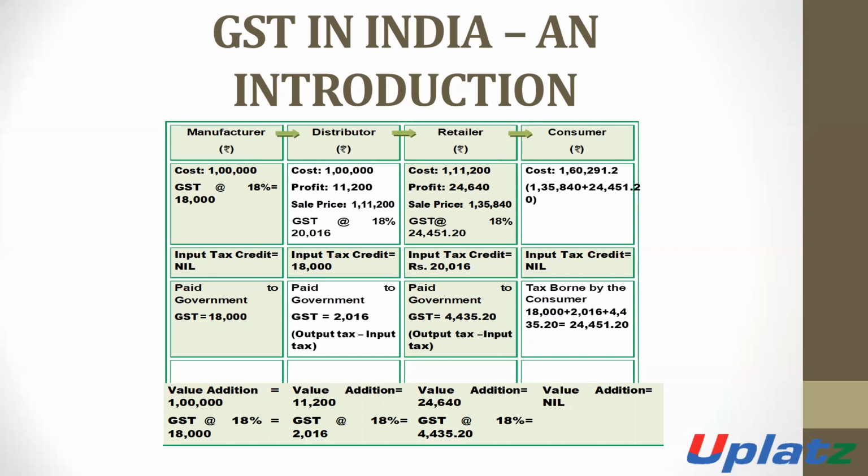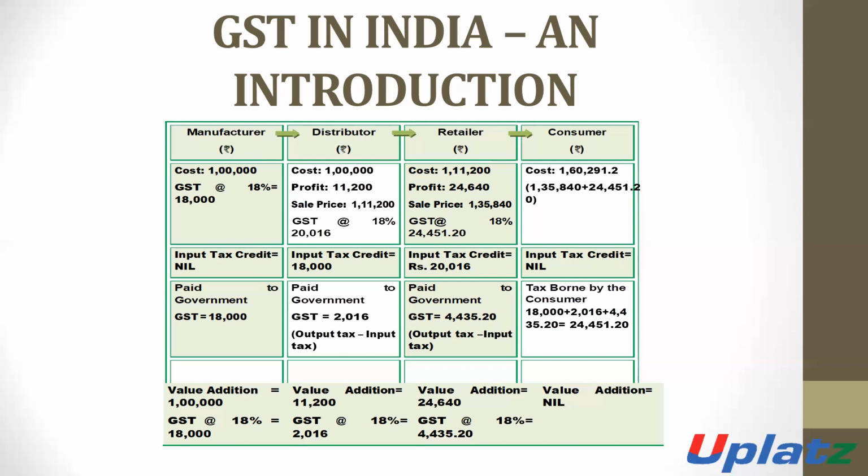So the amount of GST will be 18%. The GST will be 1,35,840 into 18%. So the GST is 24,451.20 rupees.